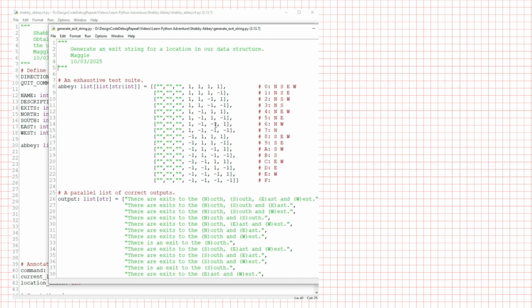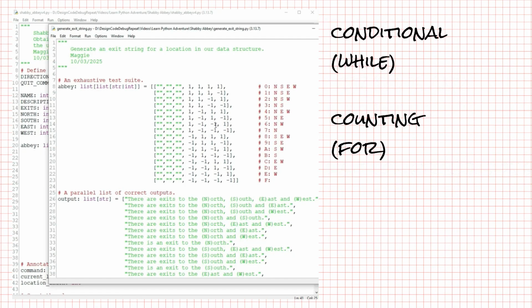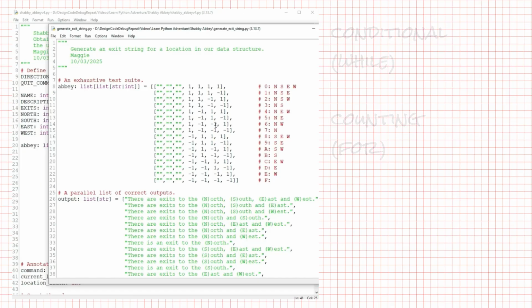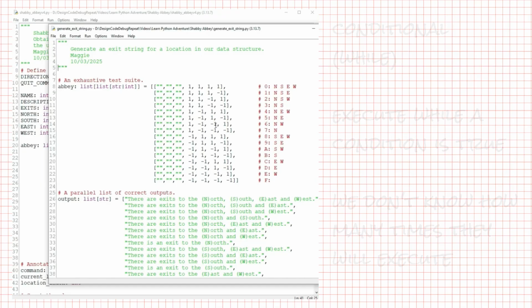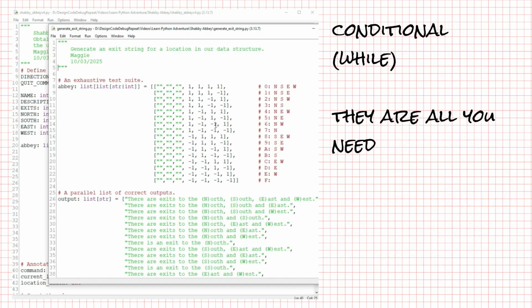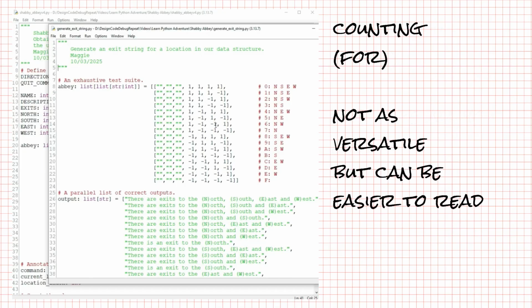Most programming languages have two basic kinds of loops, conditional loops and counting loops. I've shown you conditional loops. Conditional loops execute while a condition is true. For example, while the user hasn't chosen to quit, as in our shabby abby v4.py program, or while a counter is less than a threshold value, as in our generate_exit_string.py program. And before you think I've shortchanged you by showing you only conditional loops, you can get by with only conditional loops. They're very powerful. A counting loop is not quite as powerful, but it's often a little easier to read.